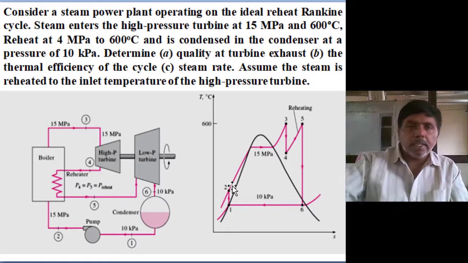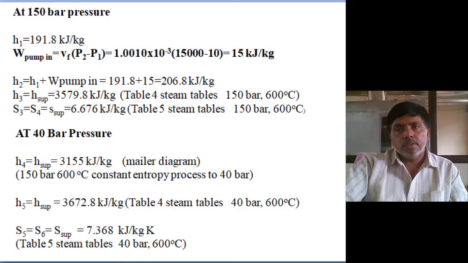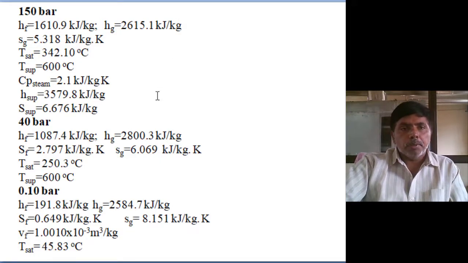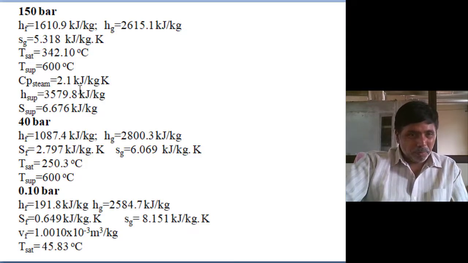Otherwise, theoretically we can also make a calculation. At 150 bar pressure, what are the HF and HG values, saturation liquid and saturation gas, T saturation, T superheated, and the CP value of 2.1? But this 2.1 is not valid. That is the main problem.